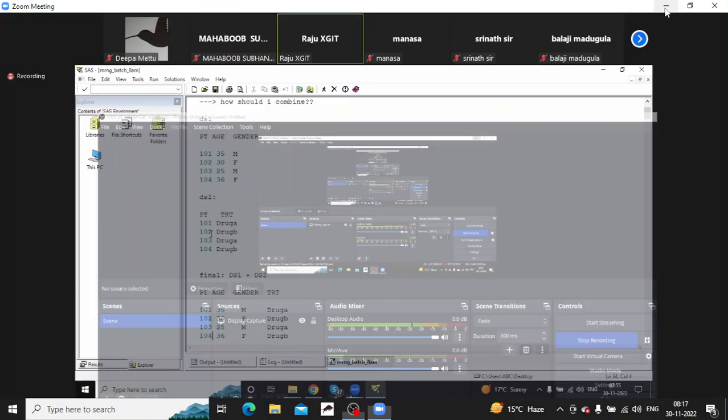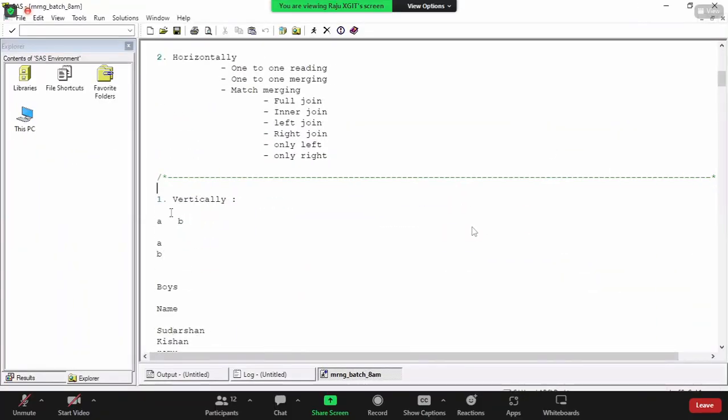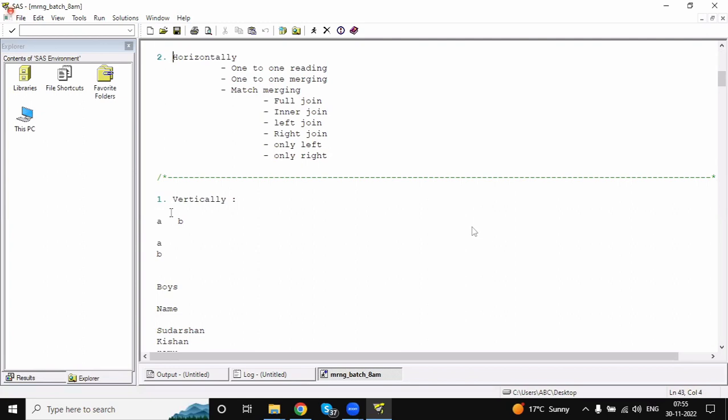We discussed combining data sets. So everyone practiced full join, right join, inner joins.